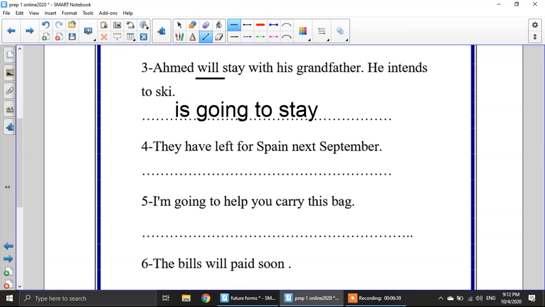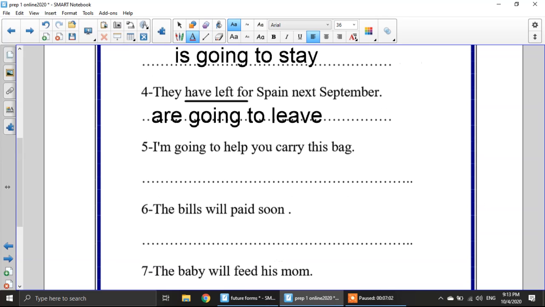Look at this next one. They have left for Spain next September. Completely wrong. Here I have next September. It means I have a plan or I have an intention. So, of course, I will change the tense. It will be they are going to leave for Spain next September.